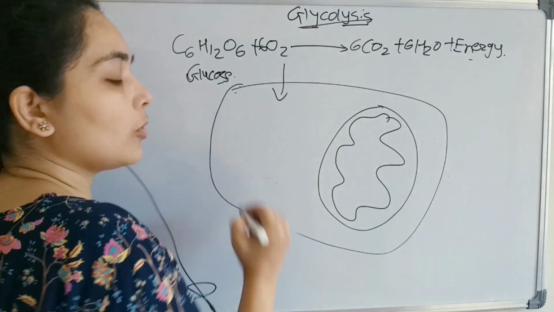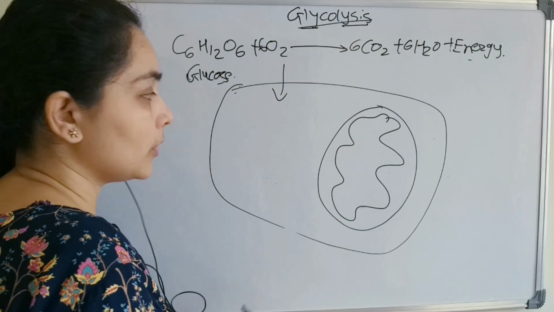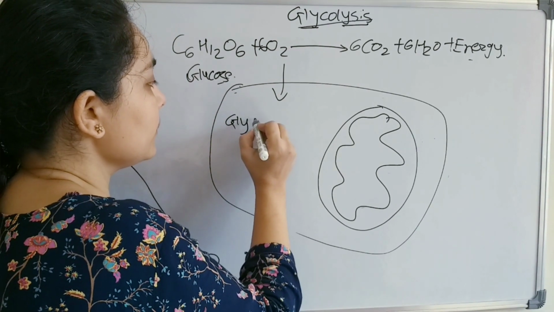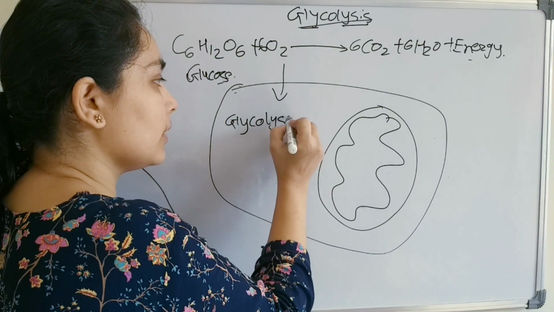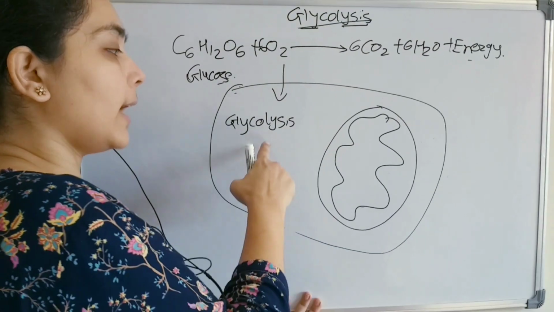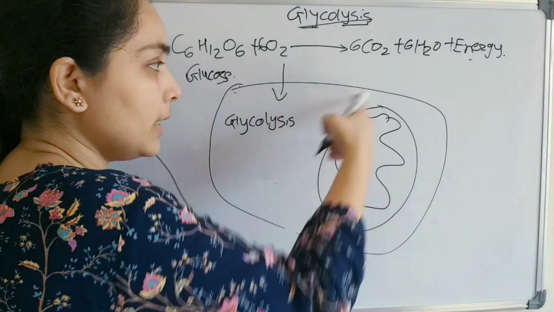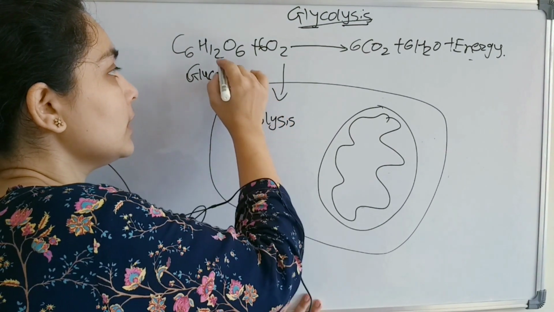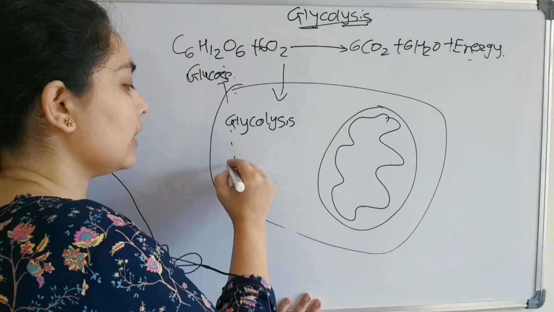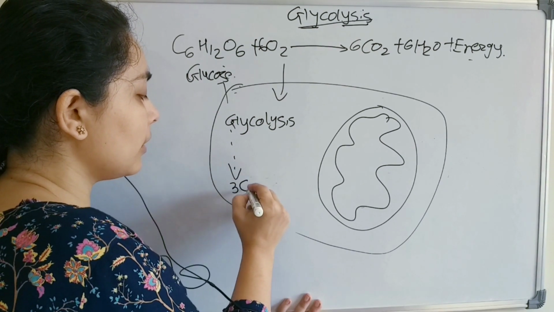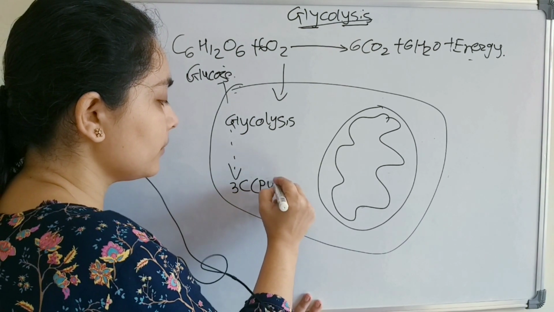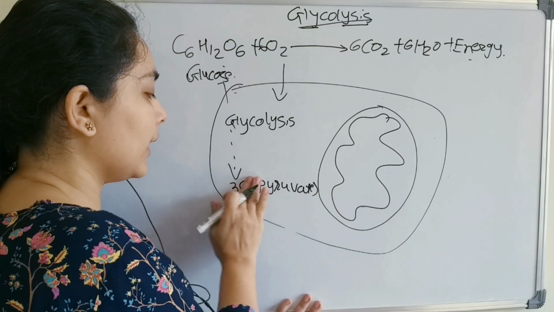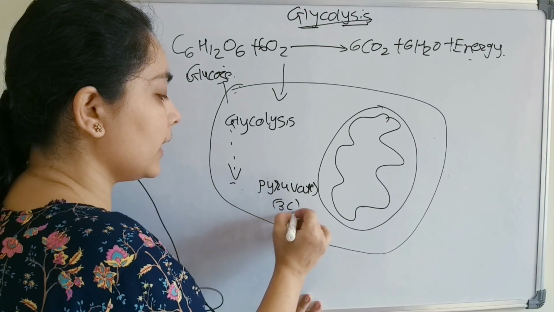First, the glucose molecule will enter into the cell, okay? This glycolysis process will take place in the cytoplasm of the cell. This is the cytoplasm and this is the mitochondria. During the process of glycolysis, this glucose molecule will convert into the 3 carbon compound pyruvate. Pyruvate is a 3 carbon compound.